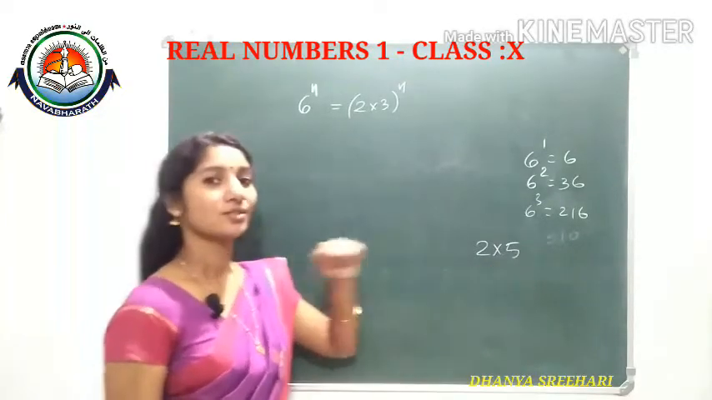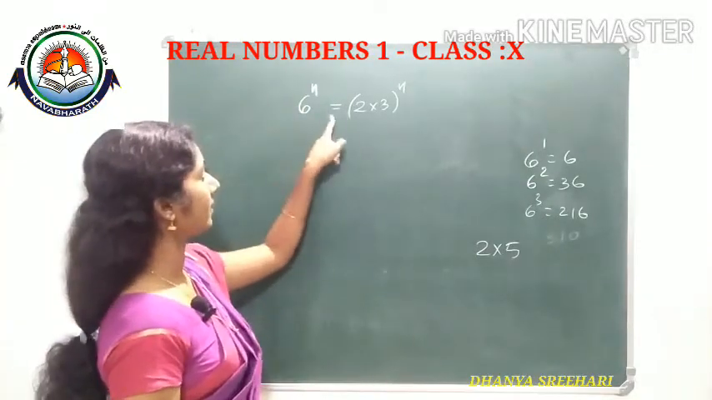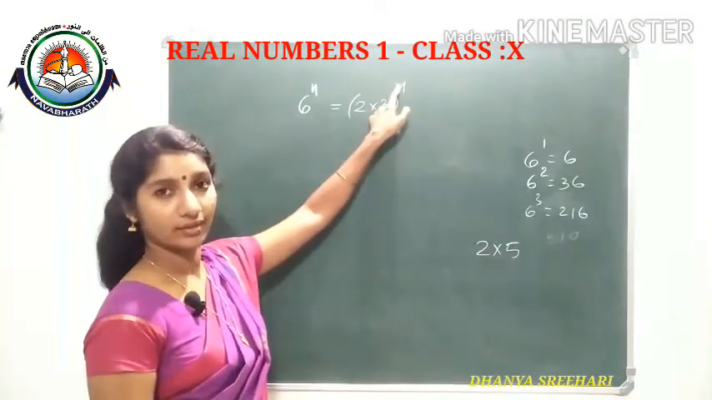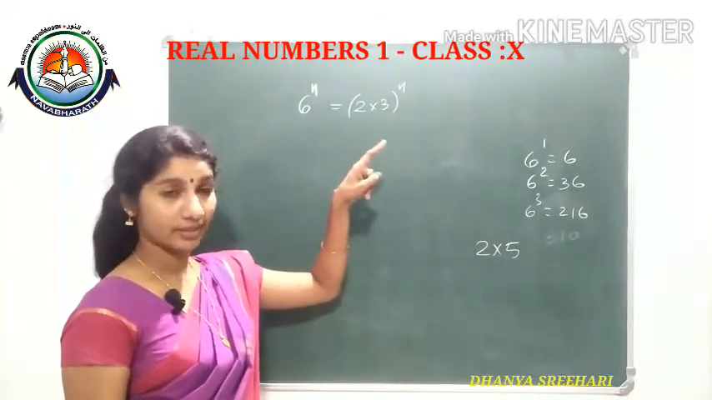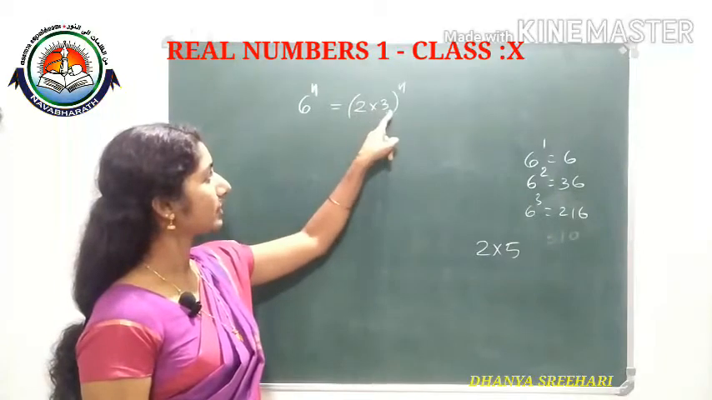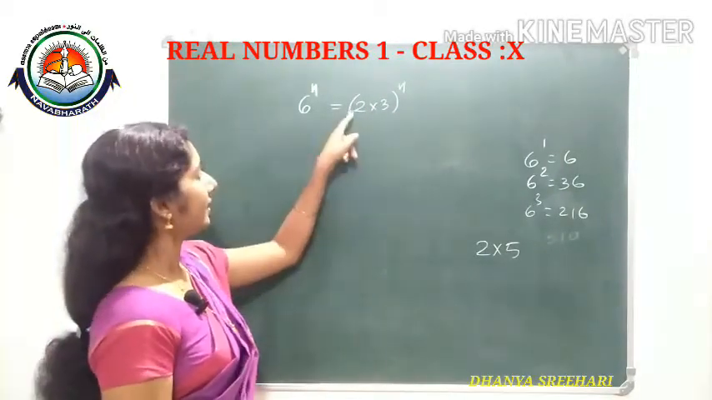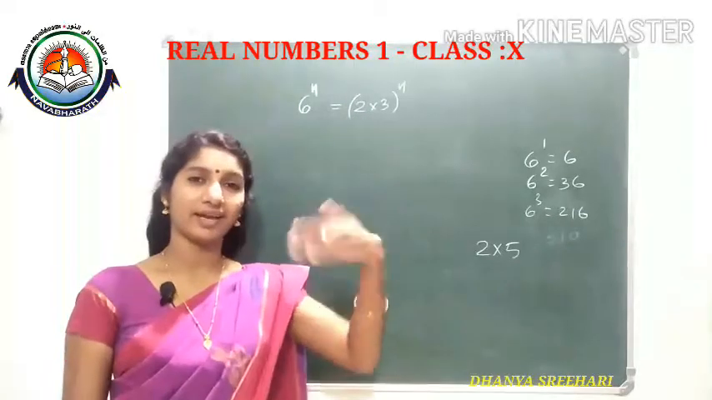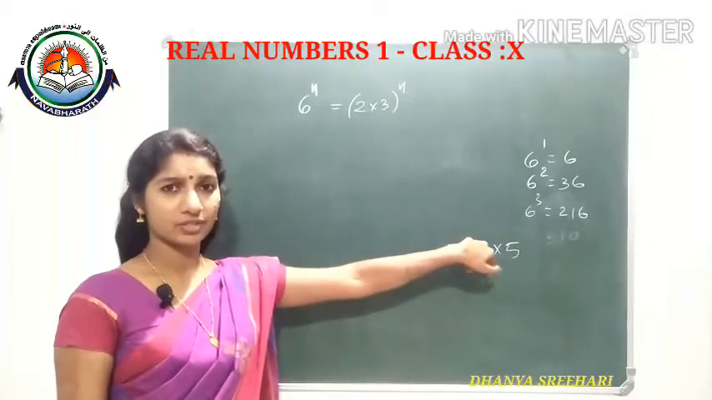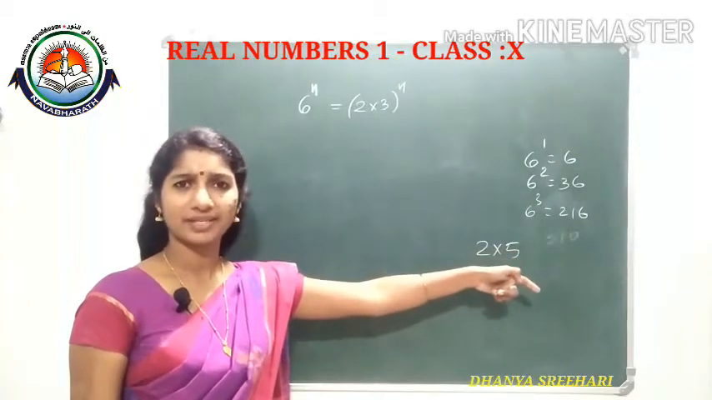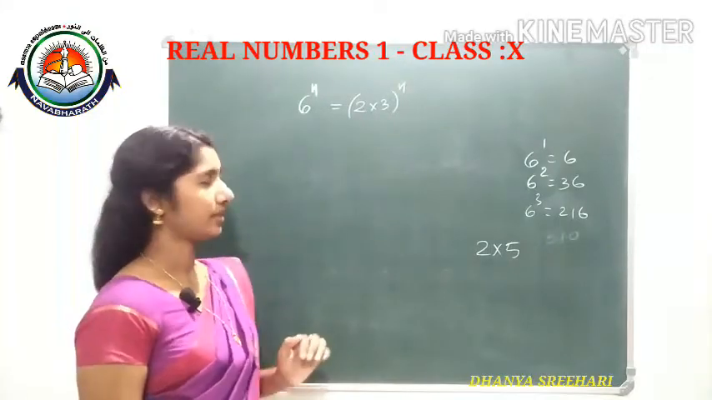Correct now? So we are going to discuss in that way, starting like this. 6 raised to n we can write as 2 into 3, raised to n. Here, according to the fundamental theorem of arithmetic, 2 into 3 raised to n is only possible. Correct now? Then, is any other factorization possible for 6, as 2 and 5, including 2 and 5 in the prime factorization? Not possible. So we need to conclude our answer.